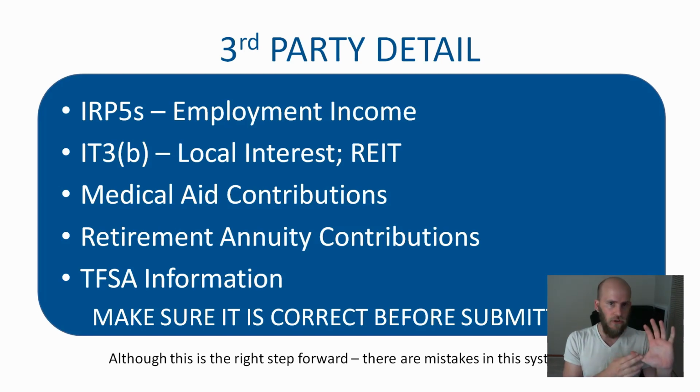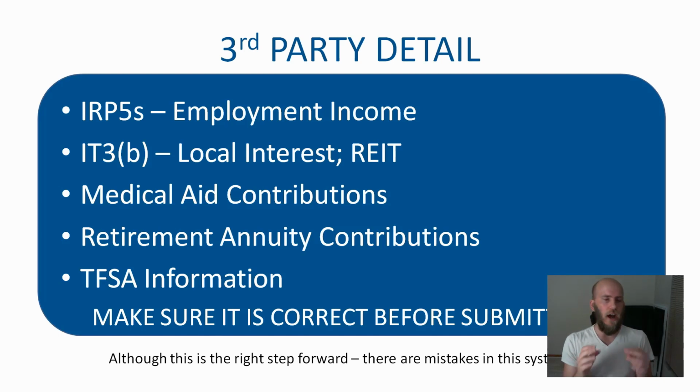Also, medical aid contributions, retirement annuity contributions, and your tax-free savings account information pull through due to third-party data. But obviously, with all new things, there have been some issues where people have found errors.